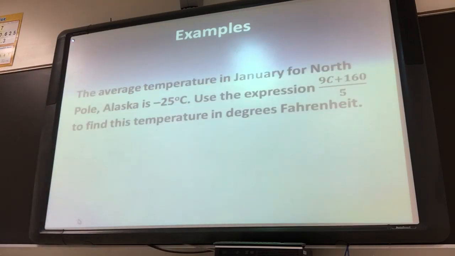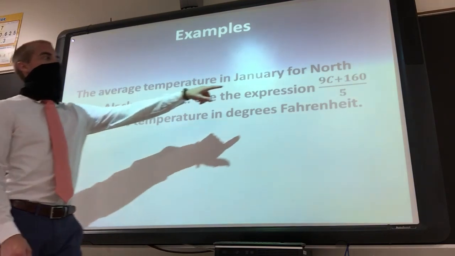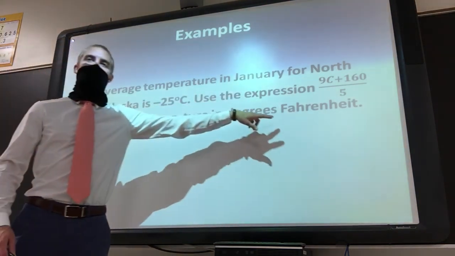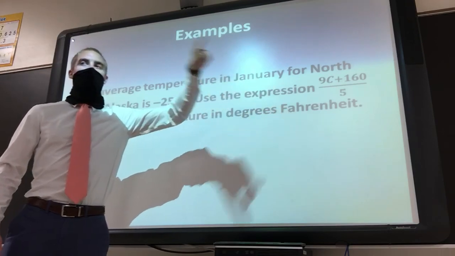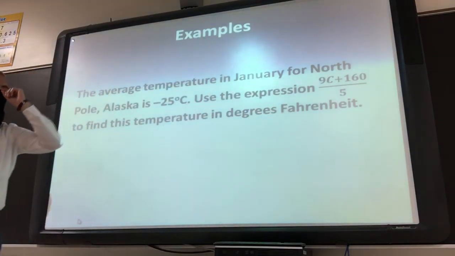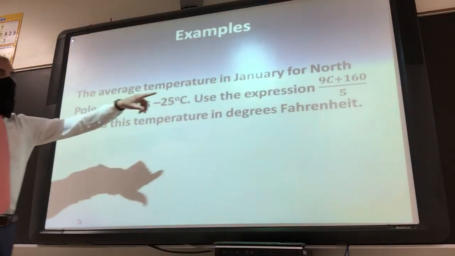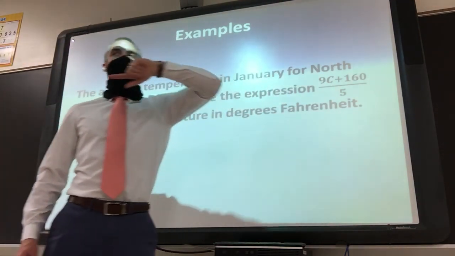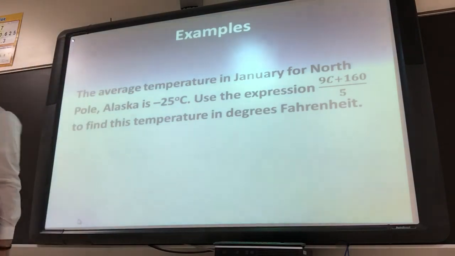The average temperature in January for North Pole, Alaska is negative 25 degrees. So we're going to use this expression to convert Celsius into degrees Fahrenheit. This is actually the actual expression that you would use. Okay, notice in this expression, we have a C. What do you think we could do to get rid of that C?